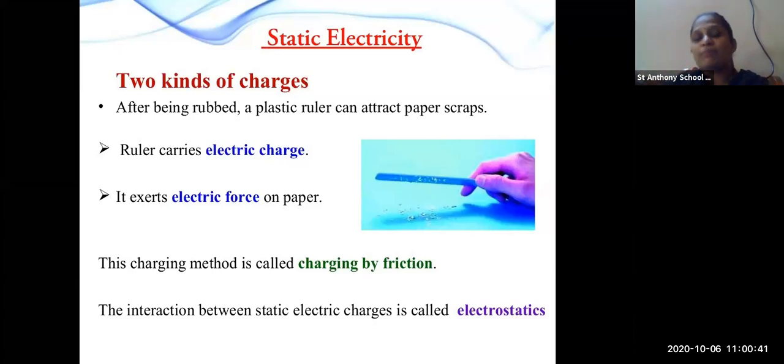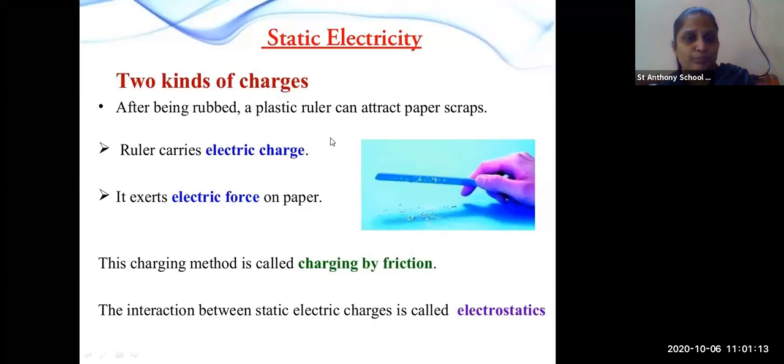So this charging method is called charging by friction. Again we have a new word, that is friction. So this type of charging method is called friction. Okay, there is interaction between static charges called electrostatics. So when there is interaction between static electric charges, they are called electrostatics.